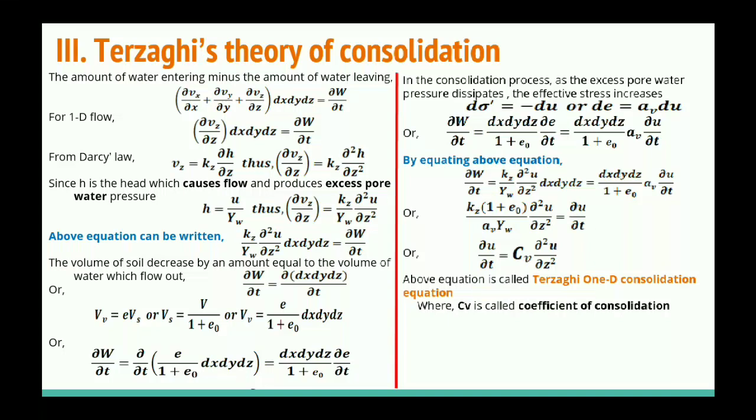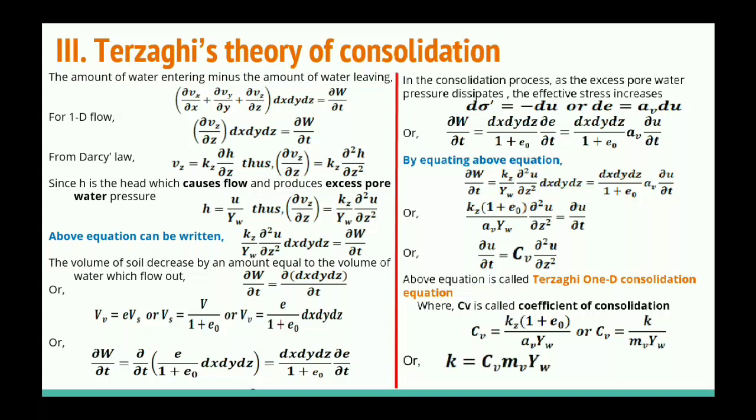So here CB is the coefficient of consolidation, and it has a unit meter square per second, or we can also write meter square per day. So CB we can also write as K divided by MB by gamma W, where MB is another constant, called the coefficient of volume compressibility, and we can write MB equal to AV divided by 1 plus e naught.